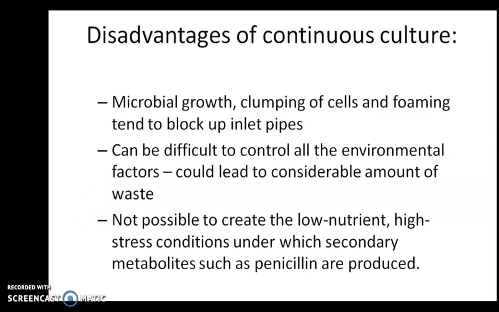It is not possible to create the low nutrient, high stress conditions because such conditions promote the production of secondary metabolites such as penicillin. So this is not possible in the case of continuous culture, but the conditions can be controlled in such a way that batch culture can be used for the production of secondary metabolites.